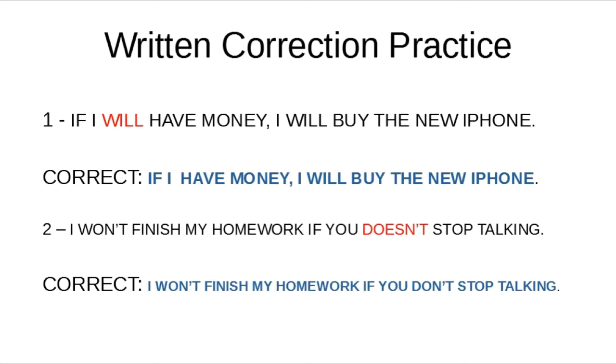2, I won't finish my homework if you doesn't stop talking. This is a serious mistake. You learned that we use do for I, you, we, and they, and we use does for he, she, it. So in this case, what's the problem? The auxiliary verb is not doesn't. We have to use don't. Correct? I won't finish my homework if you don't stop talking.